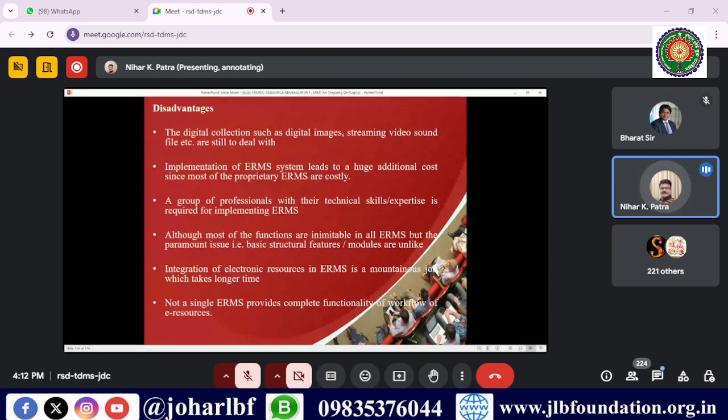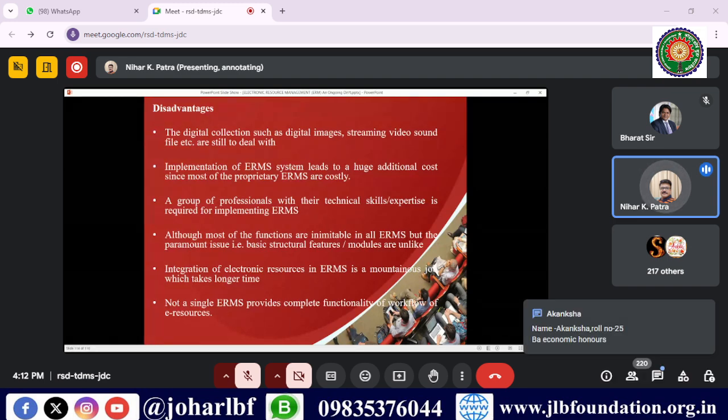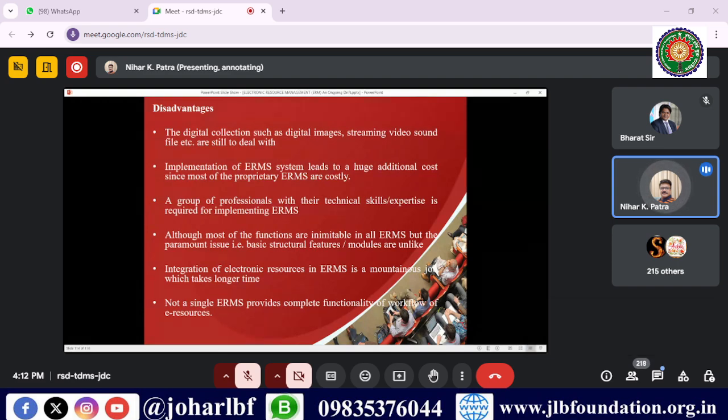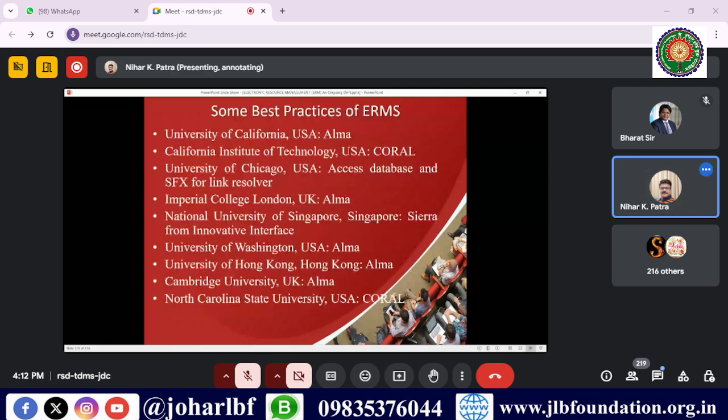But there are some disadvantages. The digital collections of digital images, streaming video, sound have not been dealt with. The implementation of ERM leads to huge additional cost, since most proprietary ERMs are very costly. Integration of electronic resources in ERMs is also a monotonous job, which takes longer time. Not a single ERM provides the complete functionality of the workflow of these e-resources. So these are the disadvantages of ERMs.